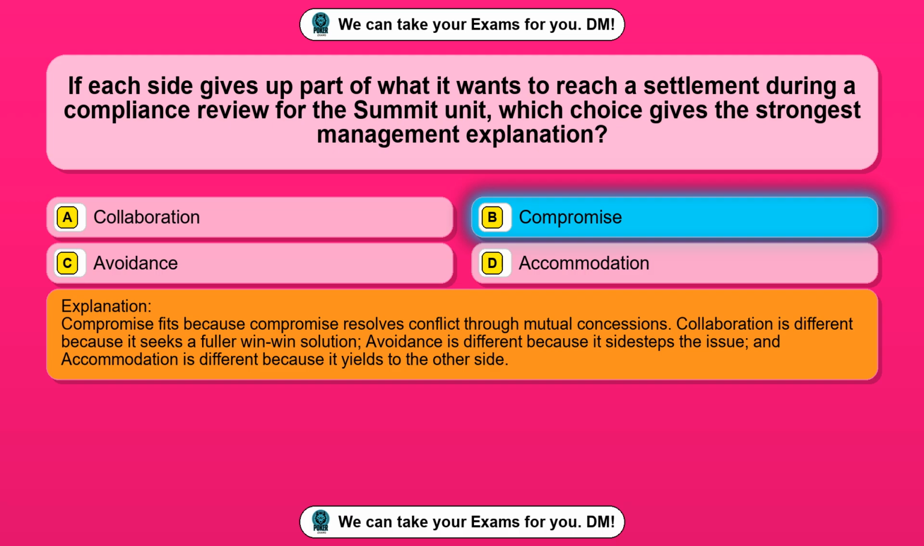Collaboration is different because it seeks a fuller win-win solution. Avoidance is different because it sidesteps the issue, and accommodation is different because it yields to the other side.